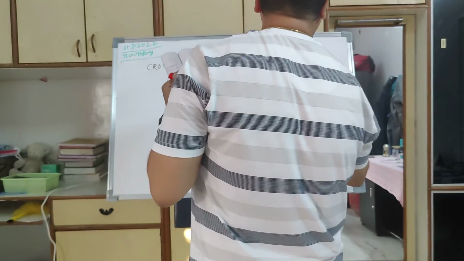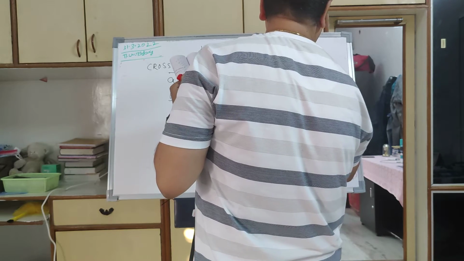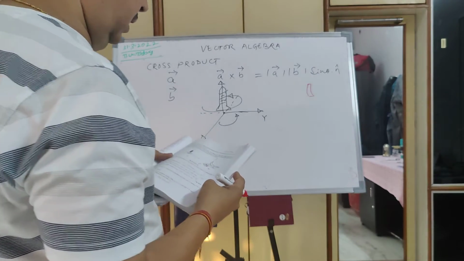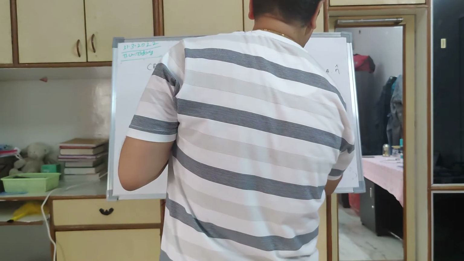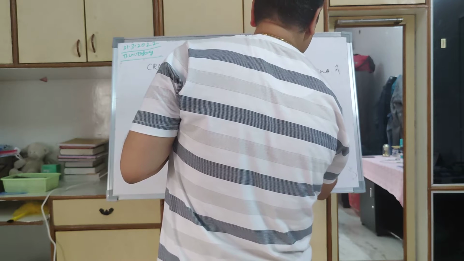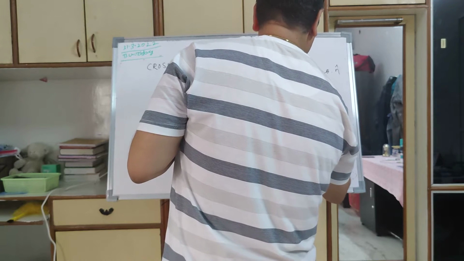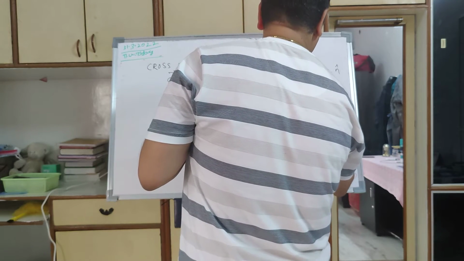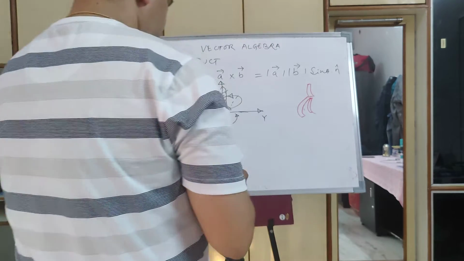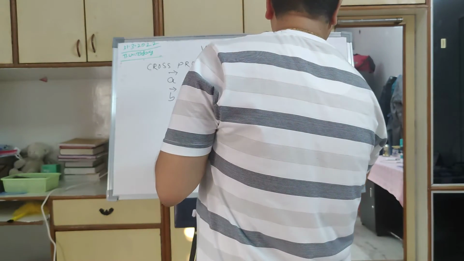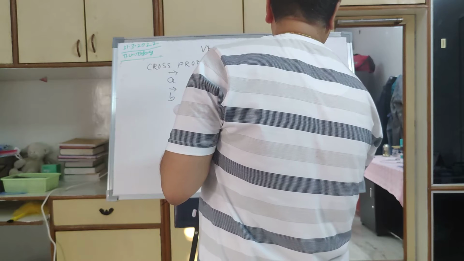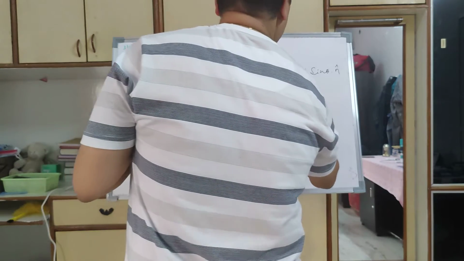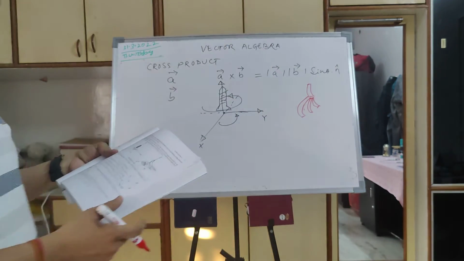Let us say this is my thumb, and let us say these are some of my fingers.